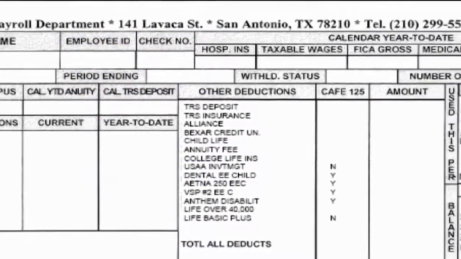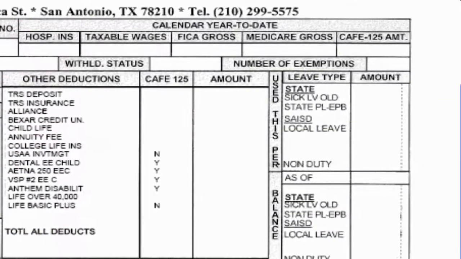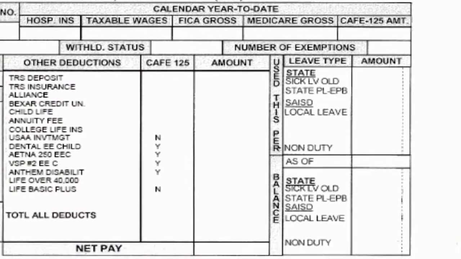The next section covers other deductions. First listed is your TRS deposit and TRS insurance, which is the Teacher Retirement System of Texas deposit that is mandated for all full-time employees. All other deductions are also listed here, such as your health insurance, dental insurance, life insurance, annuities, and union dues.